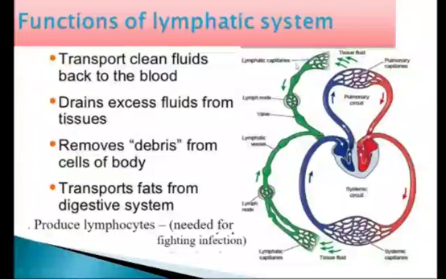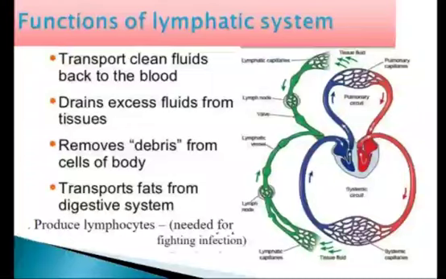Here you can see these are the lymph capillaries. Now from the lymph capillaries, lymph passes into larger lymph vessels containing lymph nodes. Here you can see these are the lymph nodes. Then valves are also present here. From the lymph capillaries, lymph will pass through the larger lymph vessels containing lymph nodes, and in the lymph nodes, lymph is cleaned by white blood cells called lymphocytes.